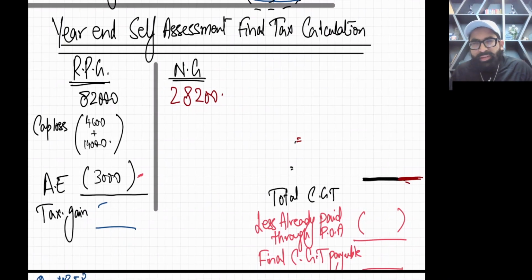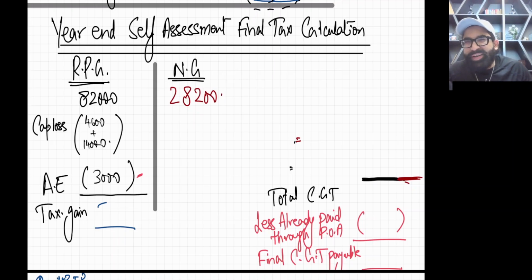Now as a student, something is coming in your mind: I know, sir, you used annual exemption in the previous calculation. Forget it. I told you, forget it. Just ignore it. If you keep thinking about that thing, you will get confused. Just think you are doing it for the first time. That's the best advice for you.